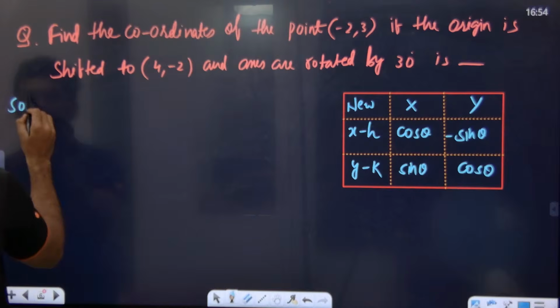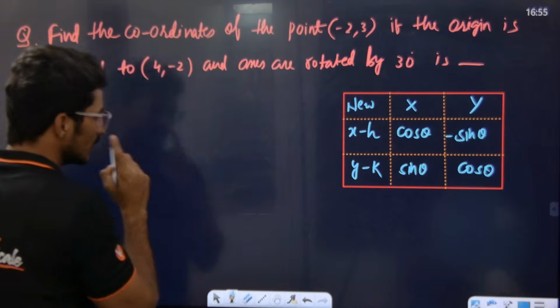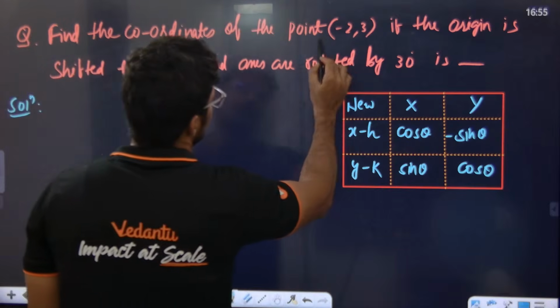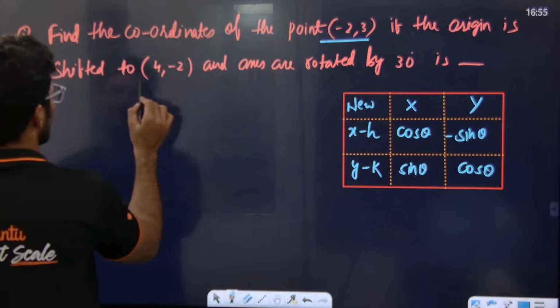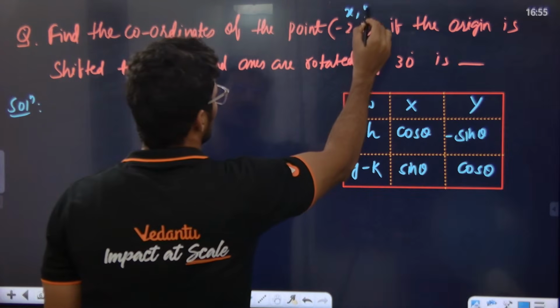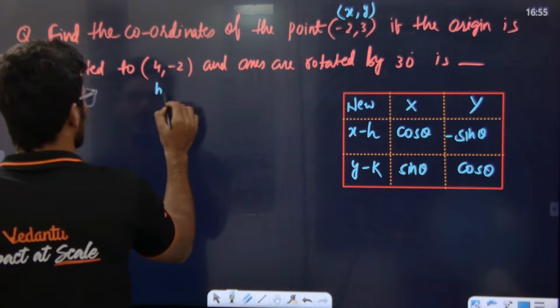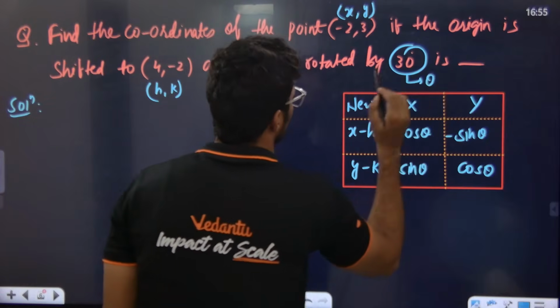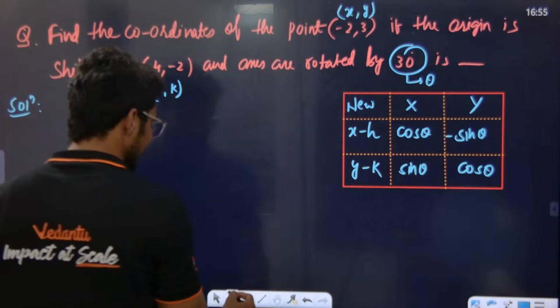Now, what am I doing? Listen to the class. Simple part: small x, small y. Find the coordinates of the point if the origin is shifted to this. Small x comma small y is given, h comma k is given to us, and theta is the rotation angle. I'm saying theta in anti-clockwise.